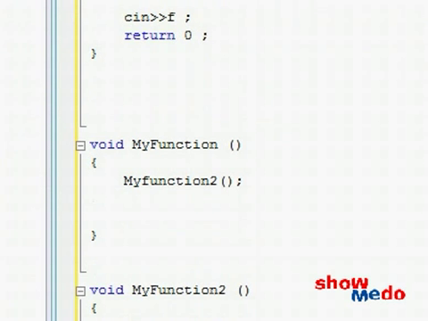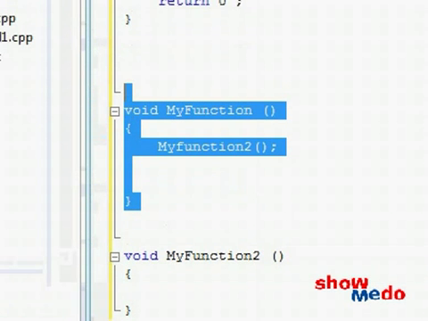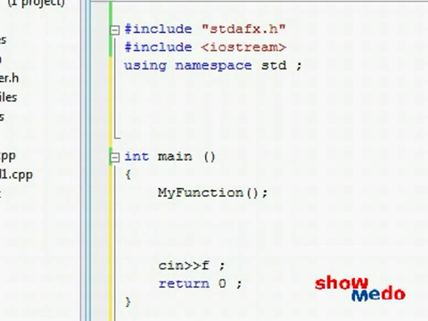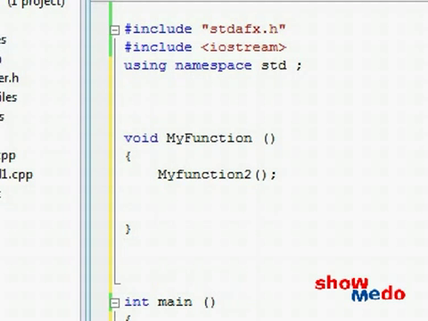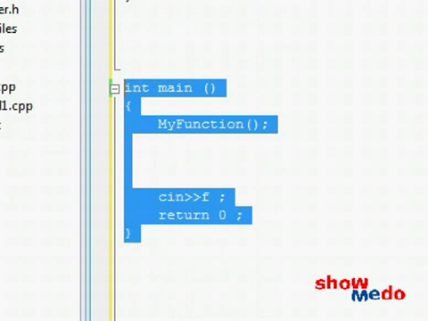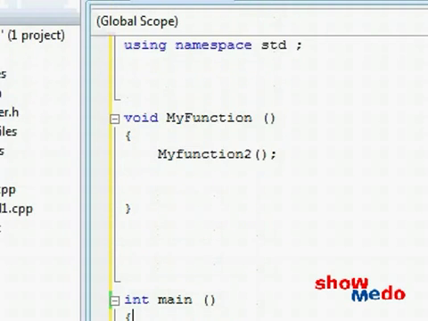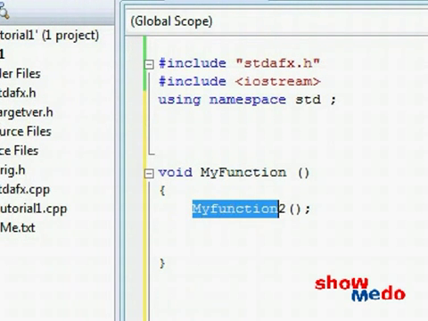So you will have to take your function creation right over here and put that somewhere before the main function begins working. So let's put it right over here, for example, somewhere safely before the main function is created. Then again, when our compiler starts reading this stuff over here and it gets to my function, it won't know what my function 2 is.